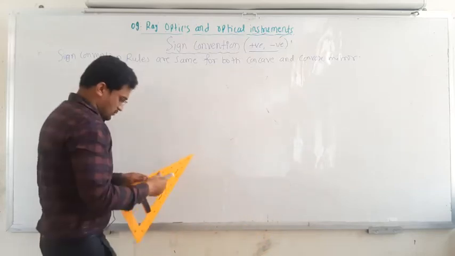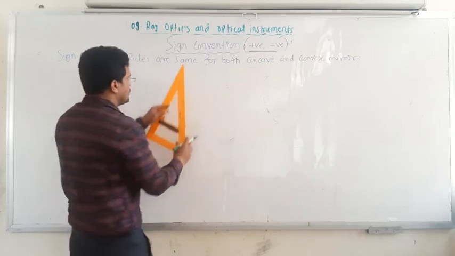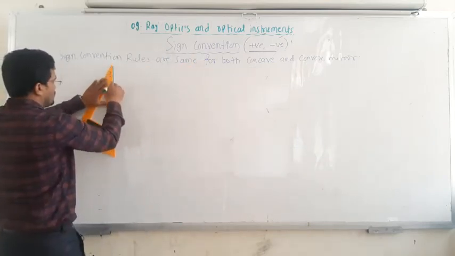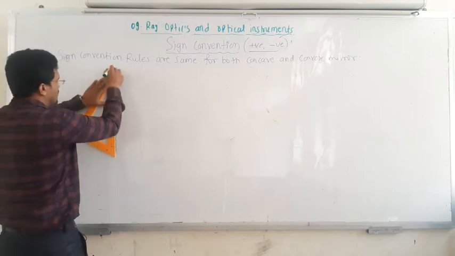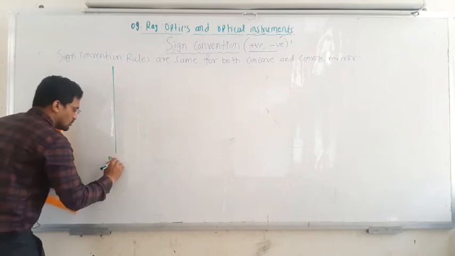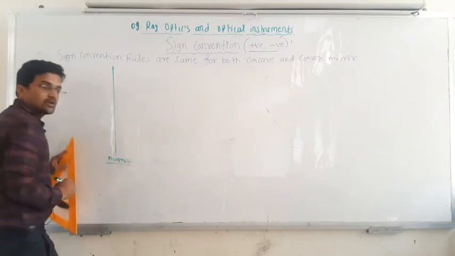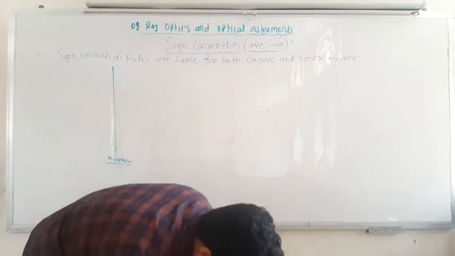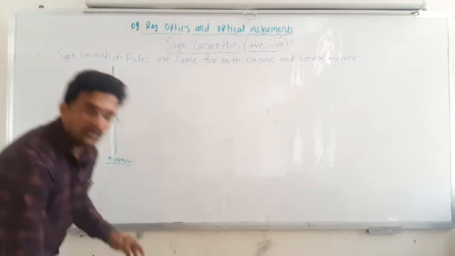Now for that you have to consider, first, a simple straight line. A better way, I will write it down here. So this represents a mirror, maybe any mirror, both. You can consider it convex or maybe concave.